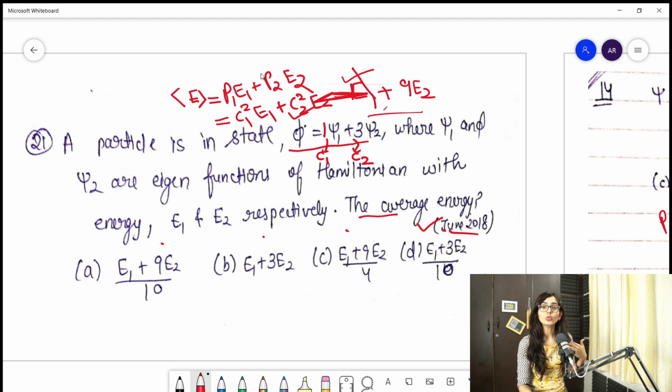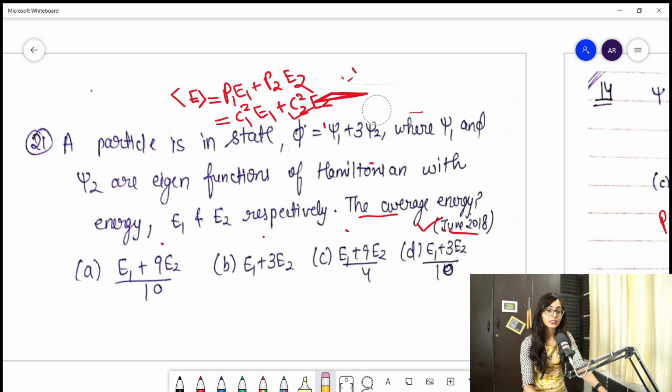So what you'll do, guys, now you remember this: I told you one thing regarding all the questions of superposition, that before proceeding, no matter what is asked in the answer, you will try to satisfy one condition, that is C1 square plus C2 square is equal to 1.